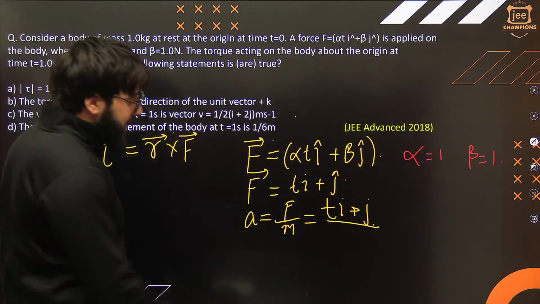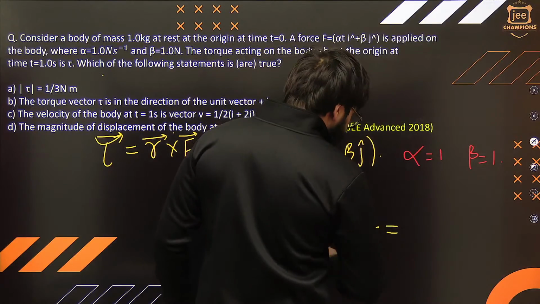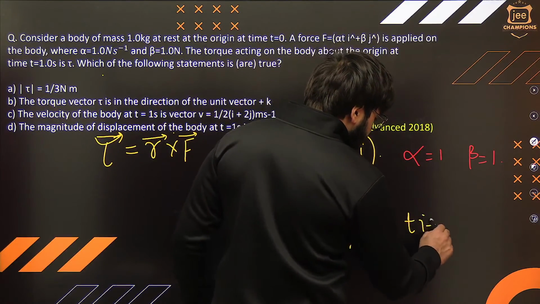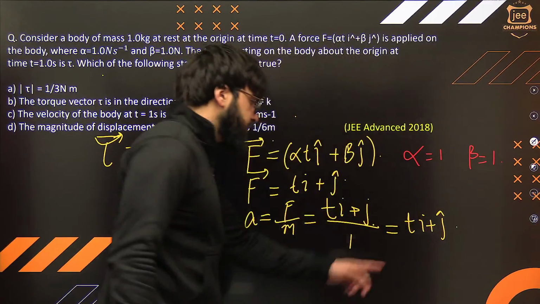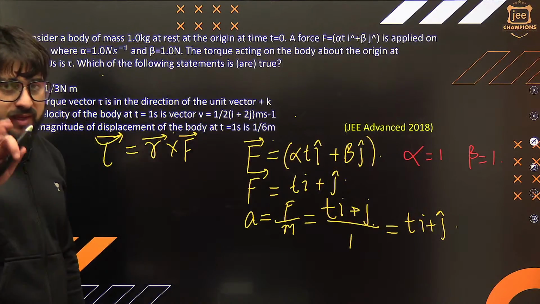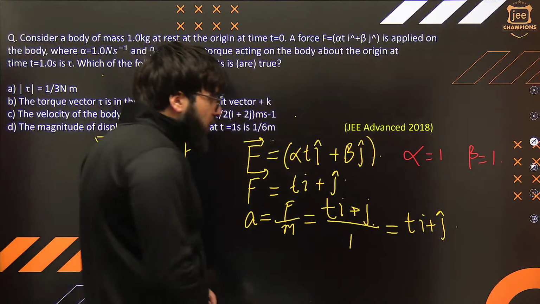That is 1 kg exactly, given. Just put it over here. So this acceleration is coming out to be Ti plus J only. Understand? So we got this one. Everybody got the feel of this one. So we got the acceleration.